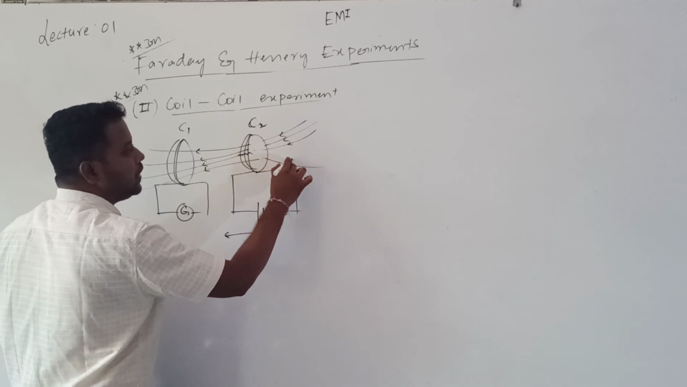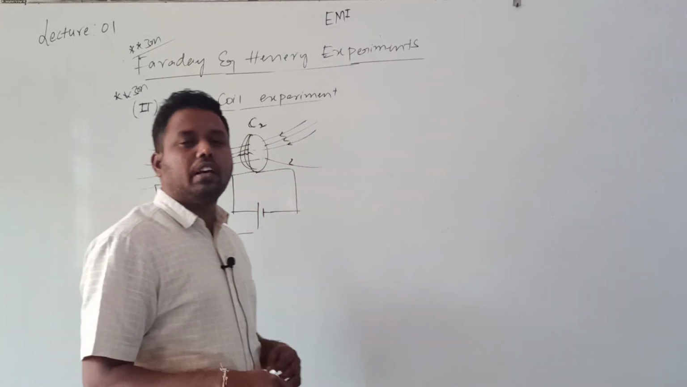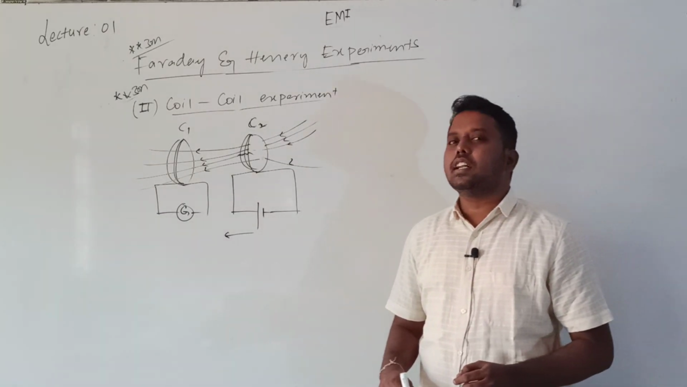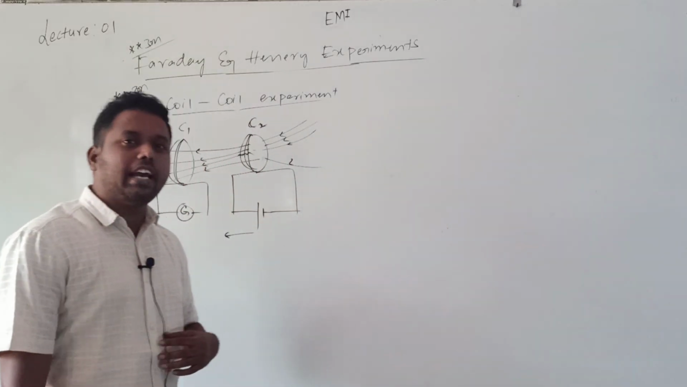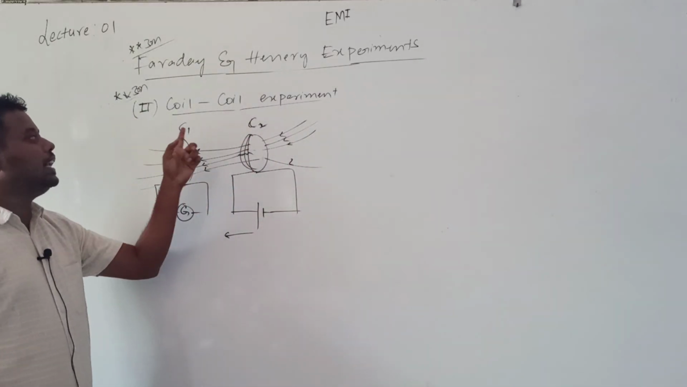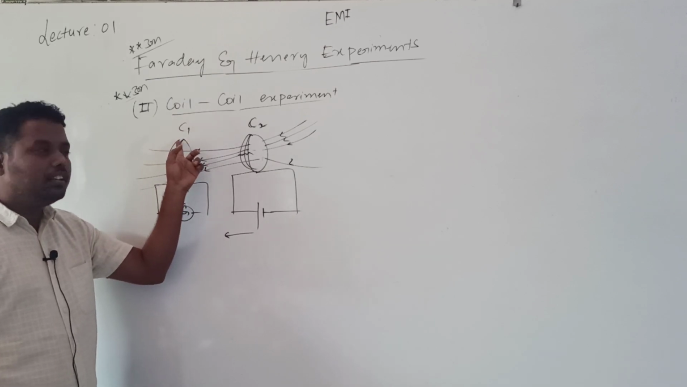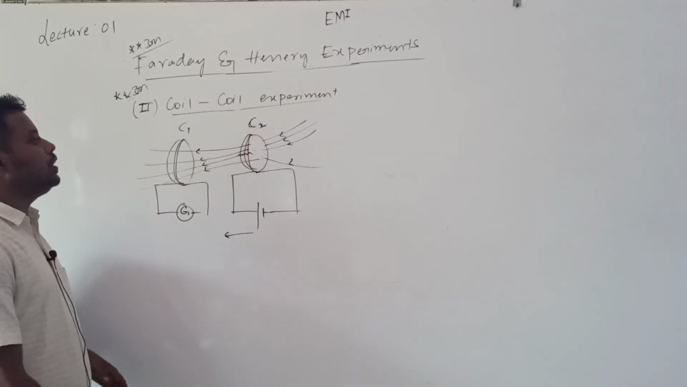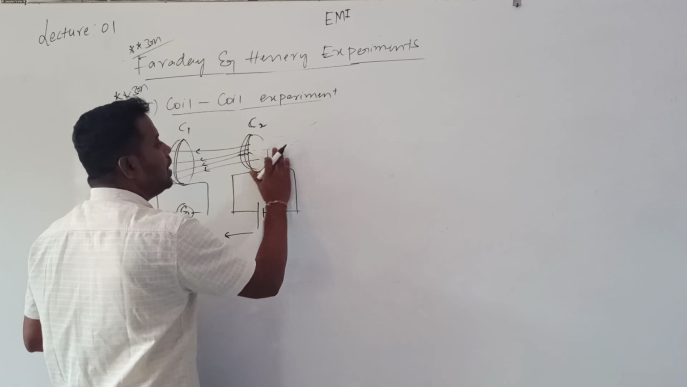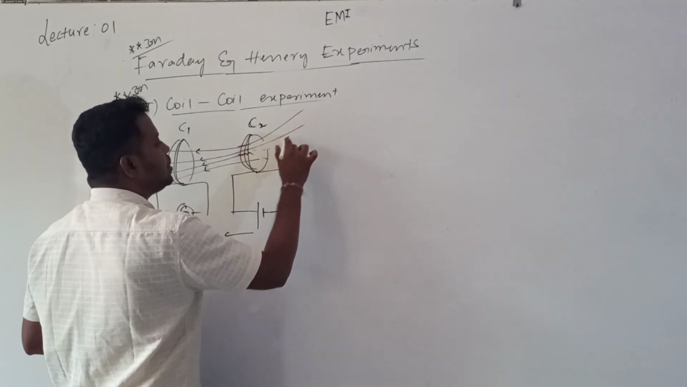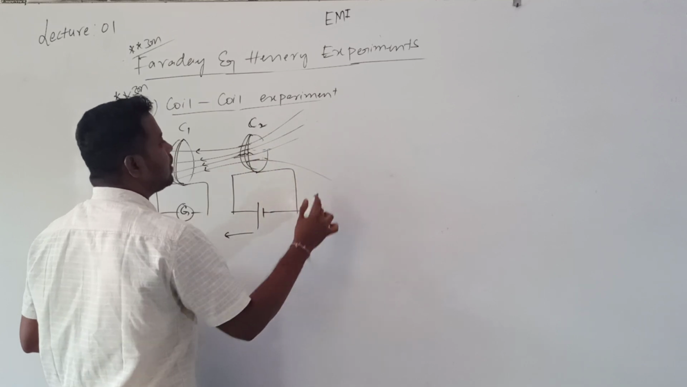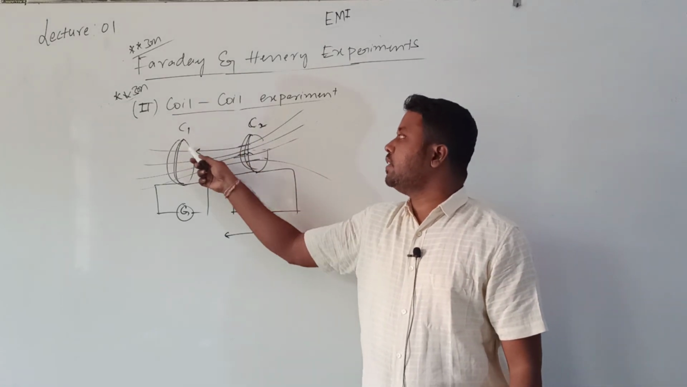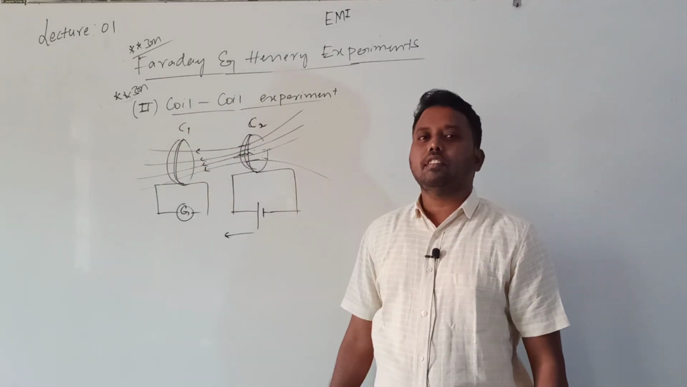And the direction of the magnetic field: you know that whenever current is passing through a circular coil, the circular coil will act like a magnetic dipole. So a north pole will be there, a south pole will be there. Now what they observed is that, keeping C1 at rest, fixed, when C2 started moving towards C1, there is a deflection in the galvanometer. Galvanometer is showing some deflection.